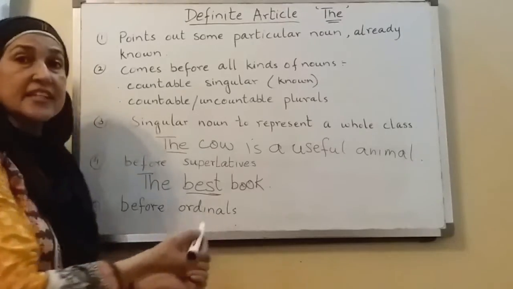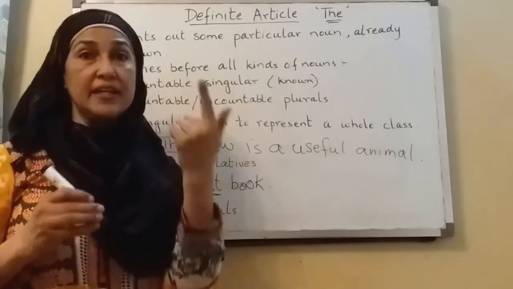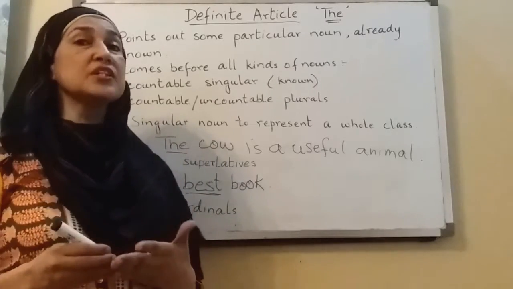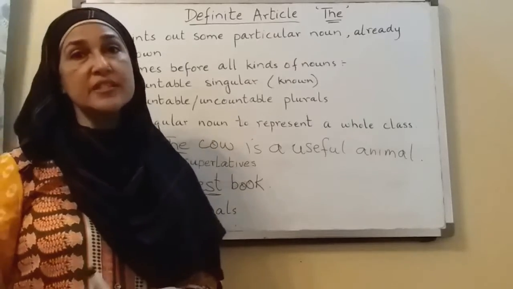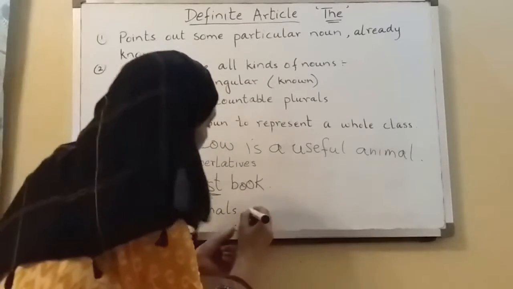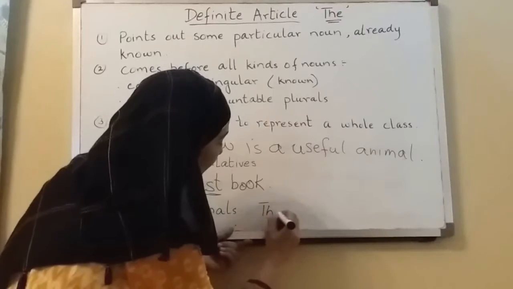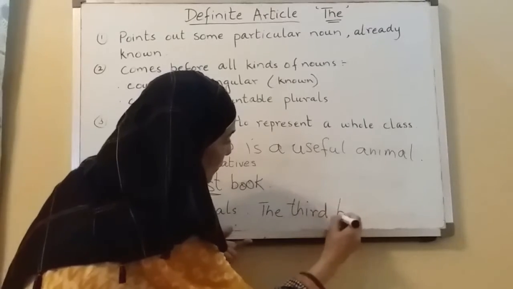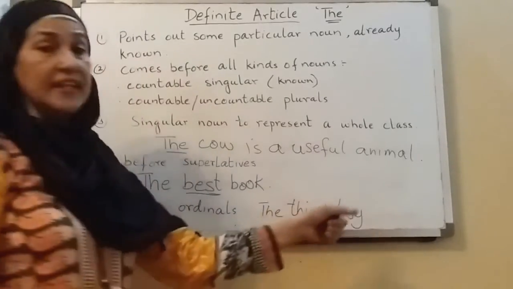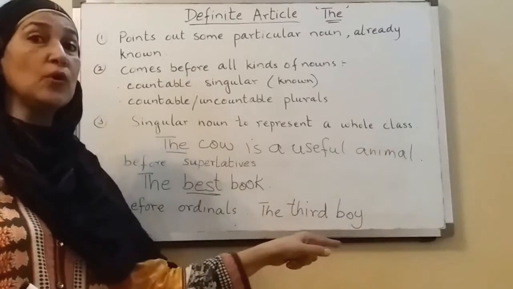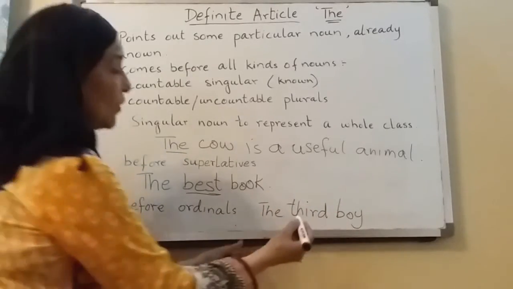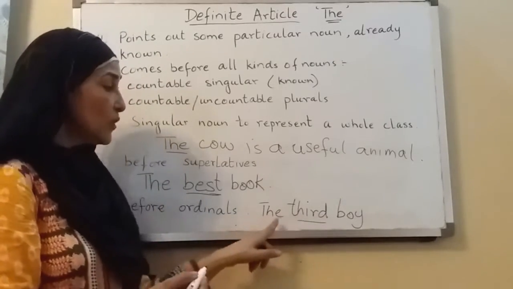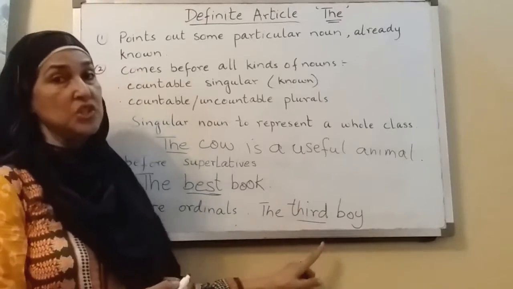Now before ordinals. Now what are ordinal numbers? For 1 it is first, for 2 it is second. So whenever we are going to mention ordinal numbers, we are going to use the before it. Like the third boy in the row. The third boy in the row is sleeping. Now the third is the ordinal number, and that's why we will always use the while mentioning that.